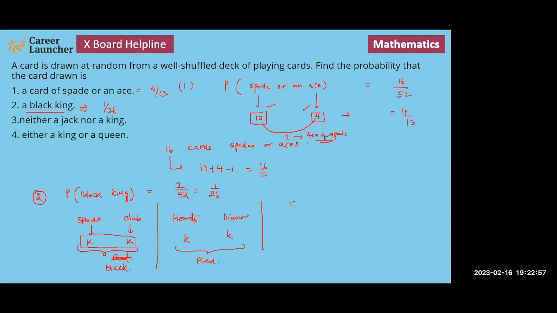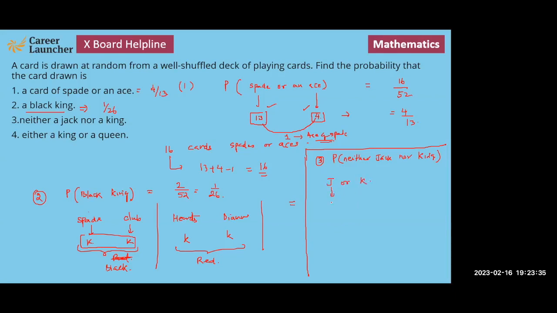Is neither a jack nor a king. So third वाला question जो कह रहा है, probability that neither jack nor king. So let's find out the probability of a jack or a king, right? So usko, so how many cards are there with our jacks or kings?